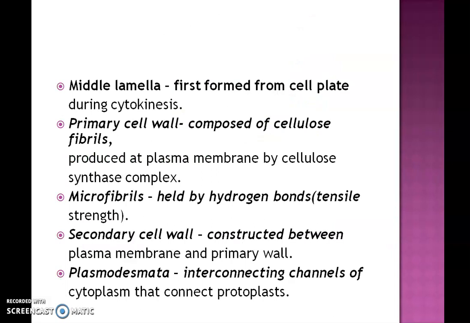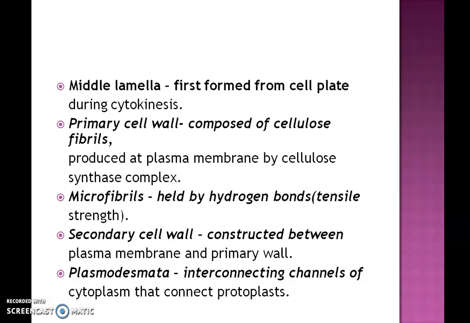Coming to the formation, the middle lamella is formed when the cell divides, and we know that if a cell divides and forms two daughter cells, the cell separates by the formation of a cell plate during cytokinesis. And this cell plate is the one which later on becomes the middle lamella.